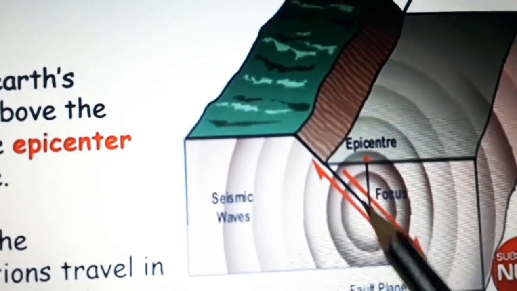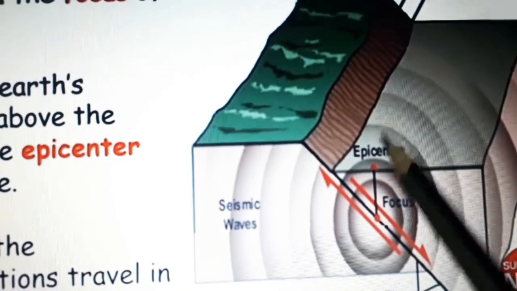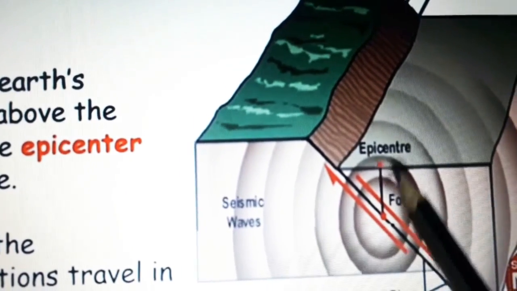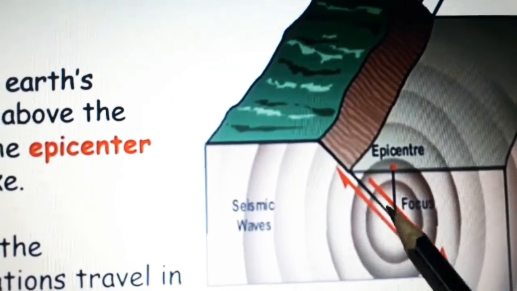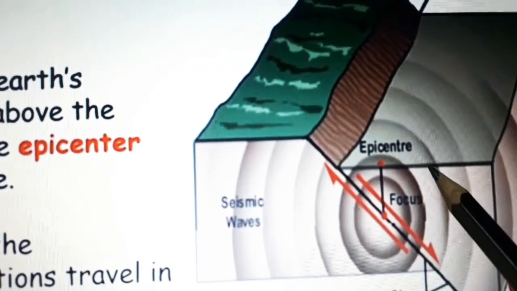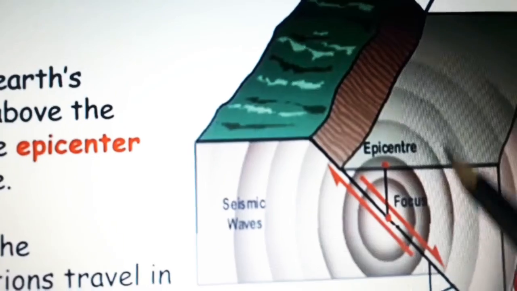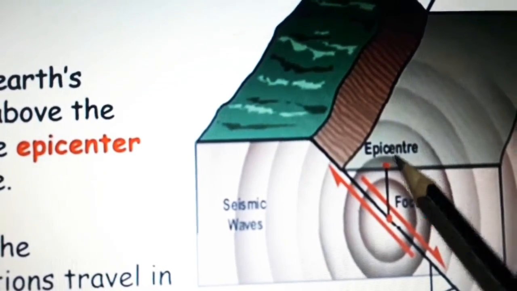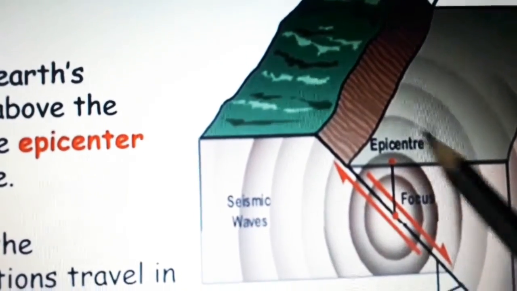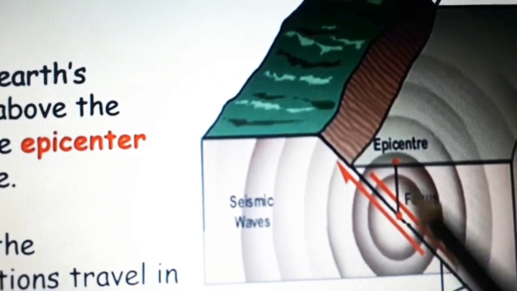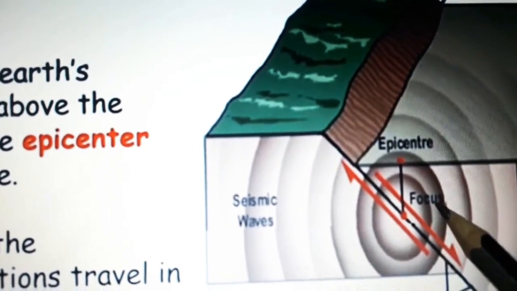The point on the earth's surface directly above the focus is called the epicenter. This is the land place where the earthquake occurred.